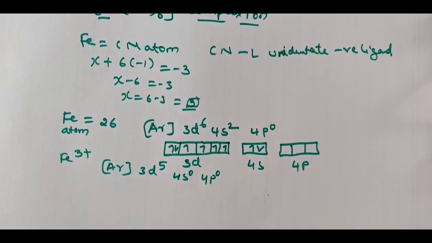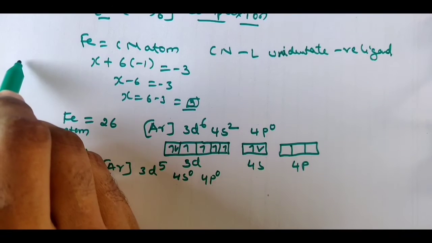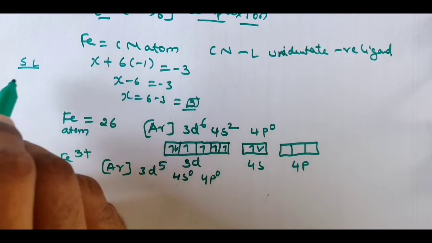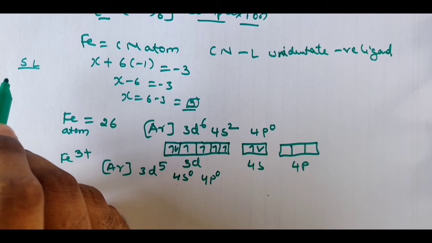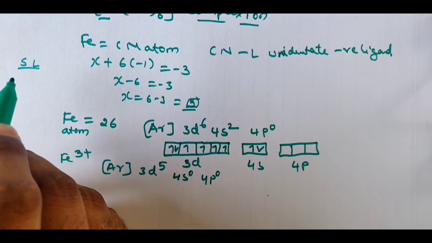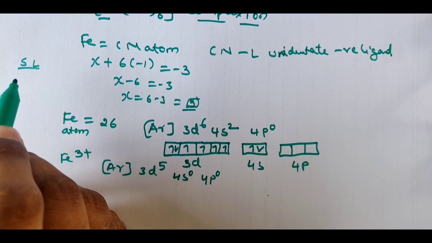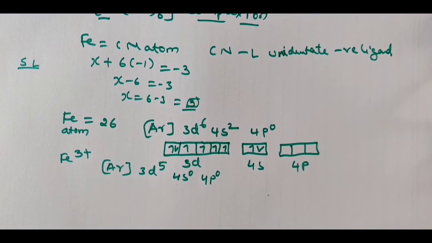We already know what strong field ligands and weak field ligands are. If you are talking about strong ligands, the donor site will be carbon or nitrogen. Examples are CN, NH3 and CO. These are strong ligands, so CN is a strong ligand here.